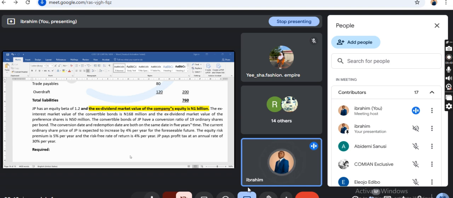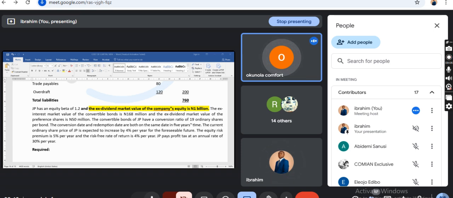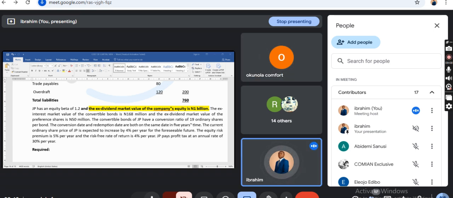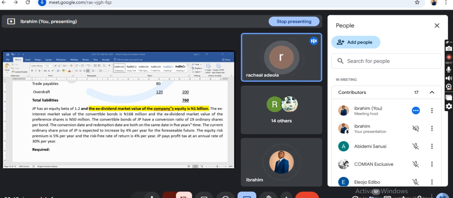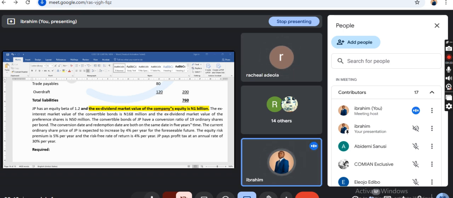They said the ex-div market value of the company equity is 1 billion. What does this 1 billion represent? Class, what is this 1 billion represent? You can mute your mic. Now let me try. The dividend that has been paid. Okay, the dividend has been paid, right? We know that the dividend has been paid, but they said ex-div market value. It actually means the total value of the equity share. Thank you, Rachel.